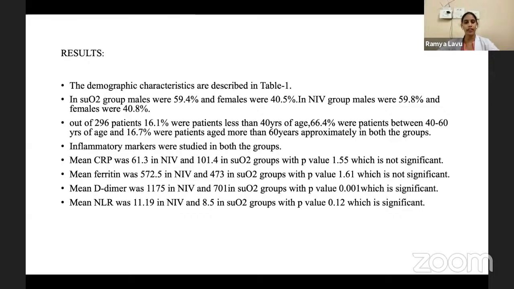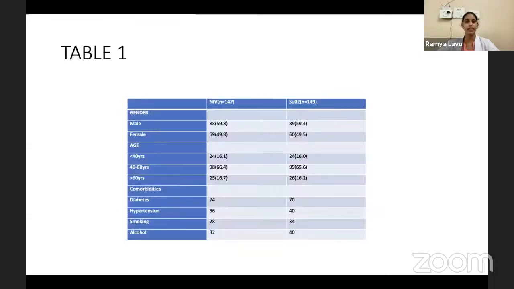Mean ferritin was 572 in NIV group, 473 in SpO2 group with a p-value of 1.61, which is not significant. Mean D-dimer was 1175 in NIV group and 701 in SpO2 group with a p-value of 0.001, which is significant. And mean NLR was 11.19 in NIV and 8.5 in SpO2 group with p-value 0.12, which is significant.